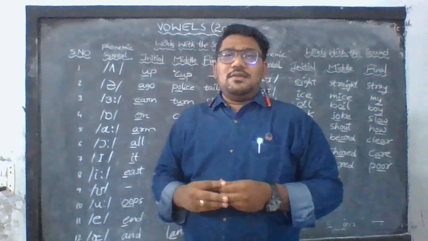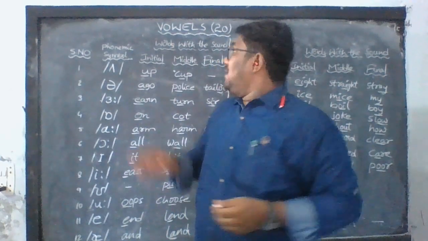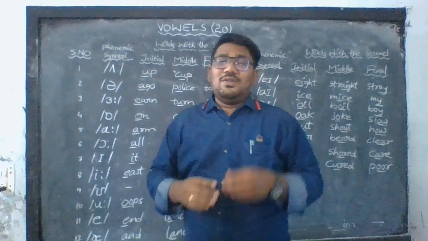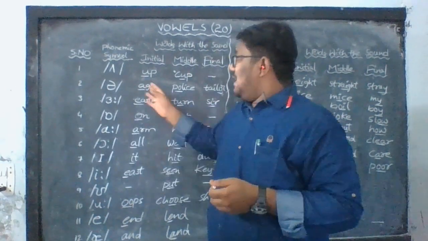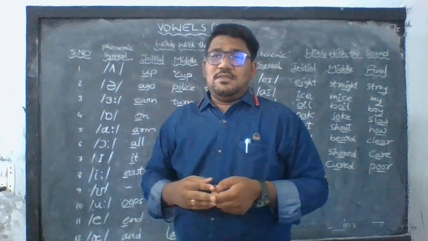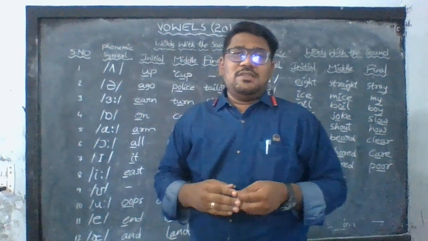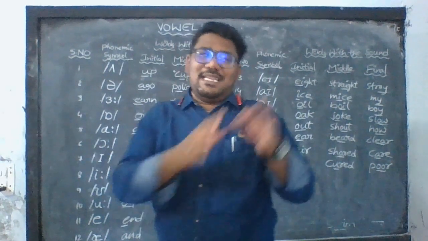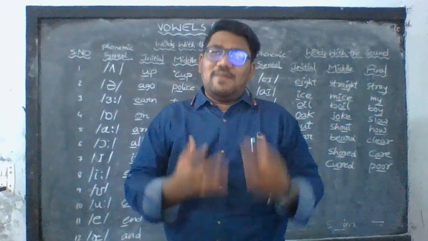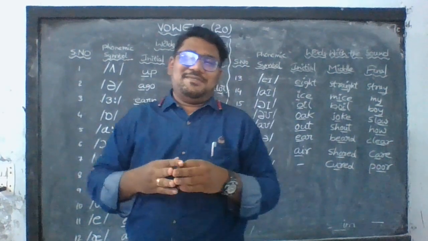Let us learn about the vowels now. There are 20 vowels. Before we start the vowel sounds, let us know something about the vowels. Earlier I said the English alphabet has 26 letters, in which 5 letters are vowels and the rest are consonants.